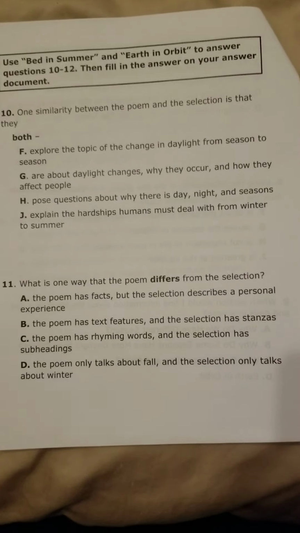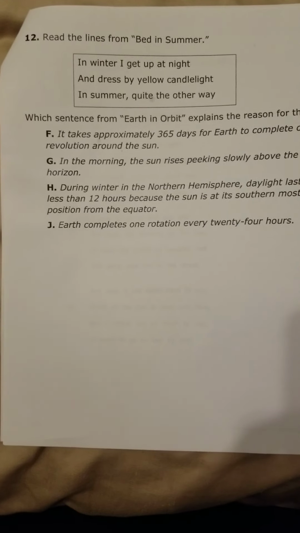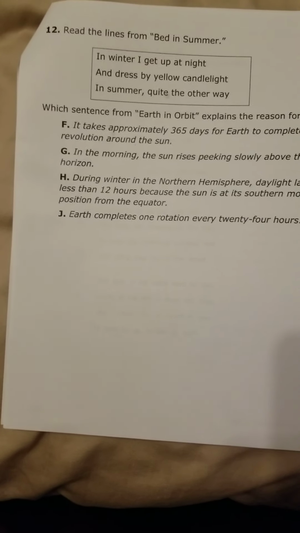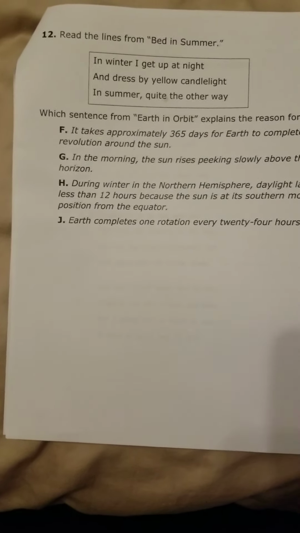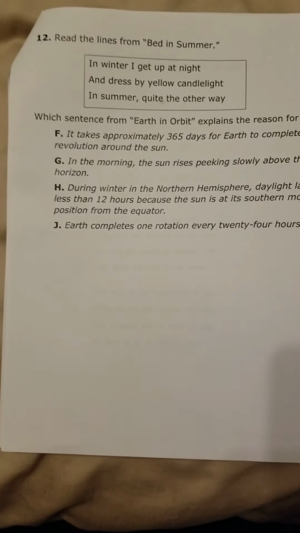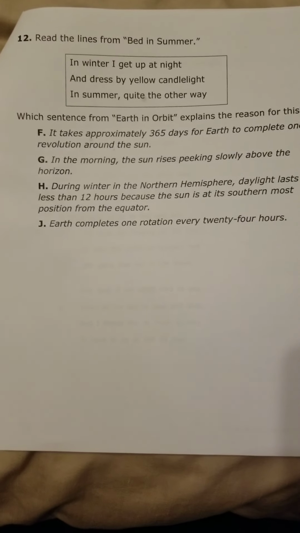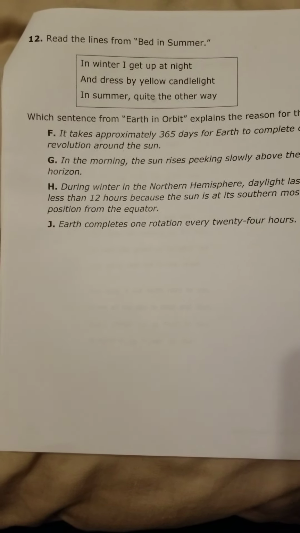Number 12. Read the lines from Bed in Summer. In winter, I get up at night and dress by yellow candlelight. In summer, quite the other way. Which sentence from Earth in Orbit explains the reason for this?